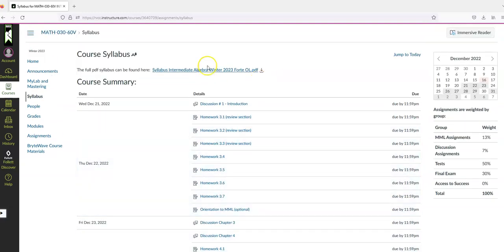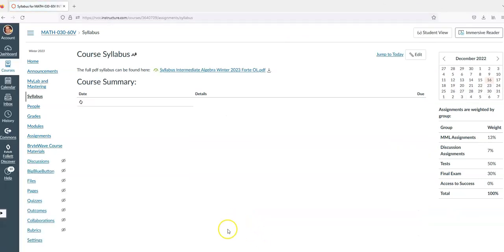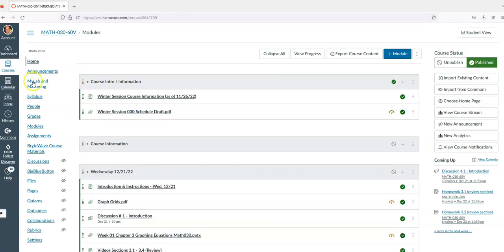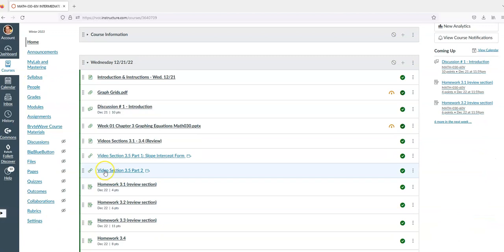And then there's another link up here to the syllabus as well. So I put a copy of it in where it says syllabus, because that's where you would expect to find the syllabus. And then it's also in that first page summary thing as well. Okay. So that's what that is. My Labs and Mastering links to my math lab. And then the announcements. I will post announcements every once in a while.